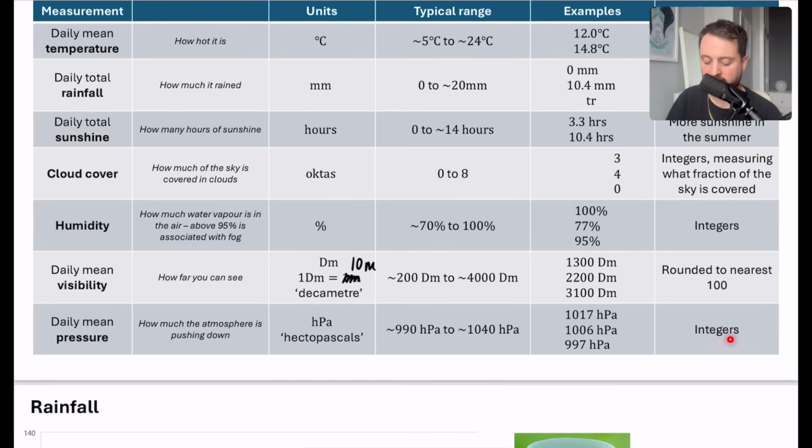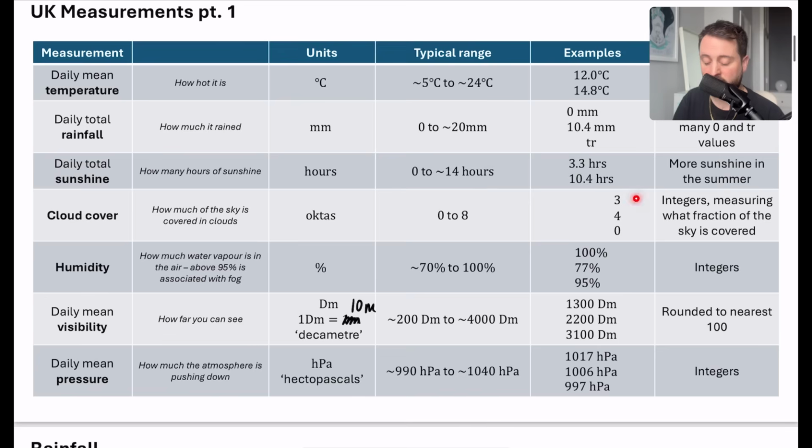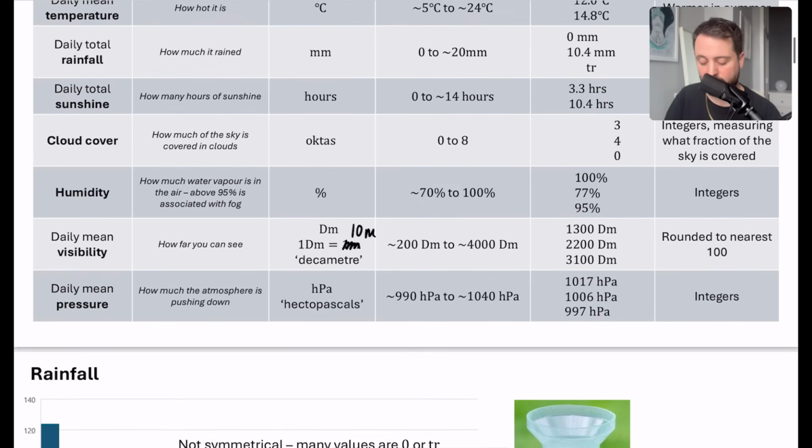And again, you can see it's integers that we've got here because these don't have any sort of decimal values. They don't look like they've been rounded to the nearest 10 or the nearest 100. So I'd probably have a glance at this before I go in the exam. And I actually think this last column is the most important one because it really helps us visualize the data and hopefully makes you remember what some of these things might be.